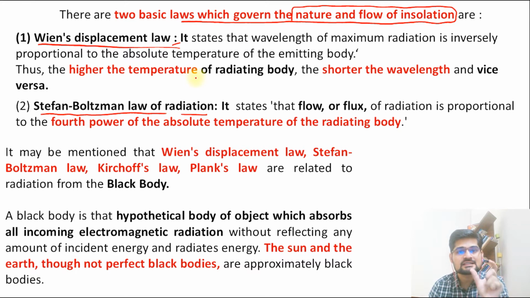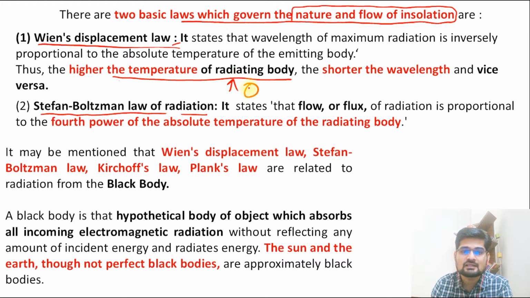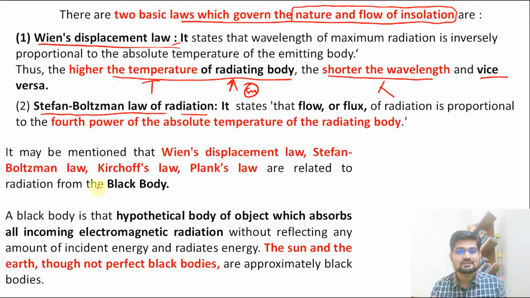So first of all, just remember this statement: higher the temperature of a radiating body, for example, here we have a sun, higher the temperature, what happens to the wavelength? Shorter the wavelength and vice versa. So remember this relationship between the temperature and lambda, that we say is wavelength. One is higher, the other is shorter. And if one is lower, obviously the other will be longer. So this is what the relationship is.